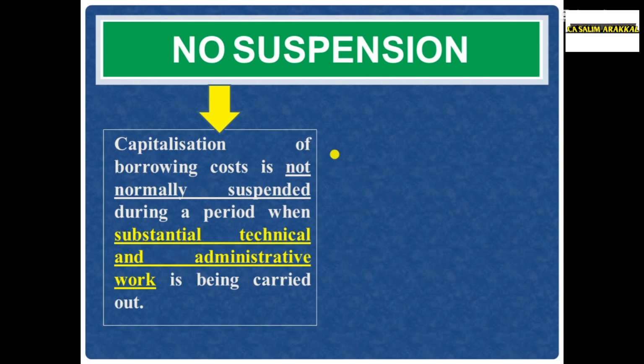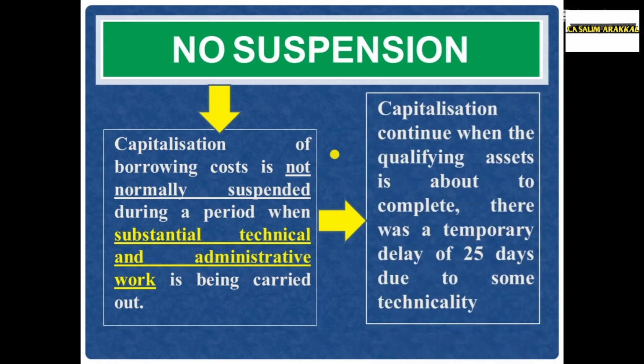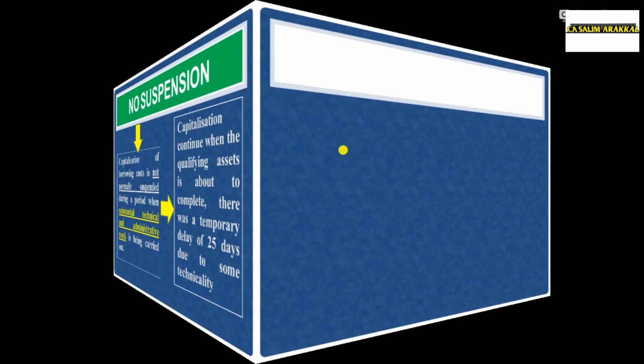You need not suspend the capitalization. Example, the asset is about to complete. There was a temporary delay of 25 days due to some technicality. If that is a substantial technical work, then you can continue the capitalization. You should not suspend the capitalization.